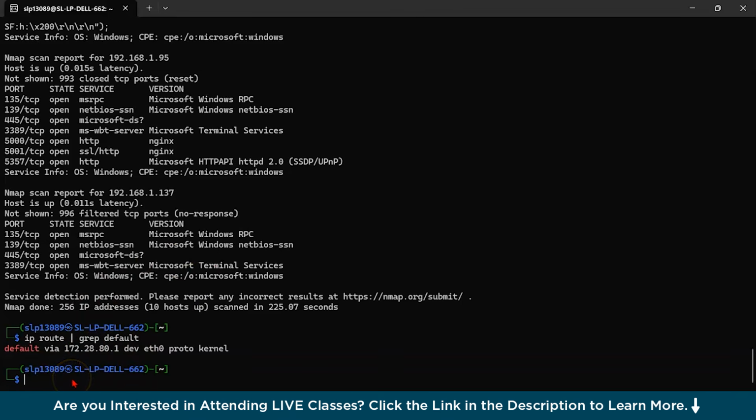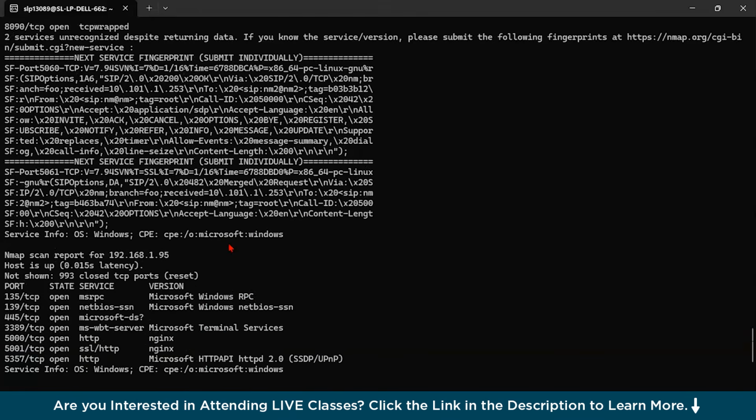Now use the Nmap command, perform the basic scan, and put that IP. Then perform a detailed scan to identify the services with nmap -sV and the IP address. How could you do a full report scan, guys? For a full report scan, you could do nmap -p and then the router IP here. This tool is very insightful, and you could research a lot of things. This is one of the amazing tools present in Kali Linux.